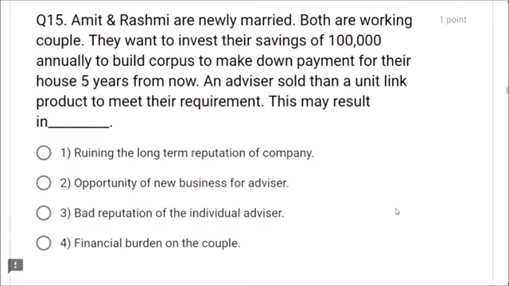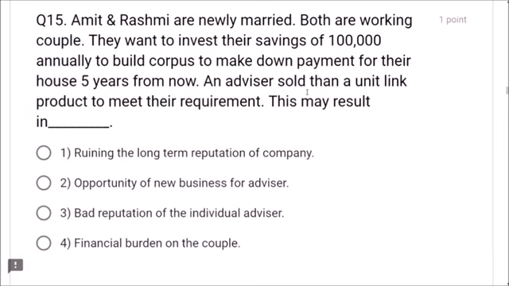Next, question number 15. Amit and Rashmi are newly married. Both are a working couple. They want to invest their savings of 1 lakh rupees annually to build a corpus to make a down payment for their house 5 years from now. They are planning to buy a house after 5 years.